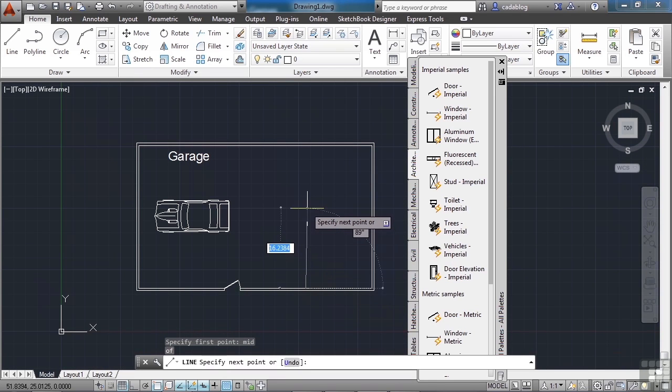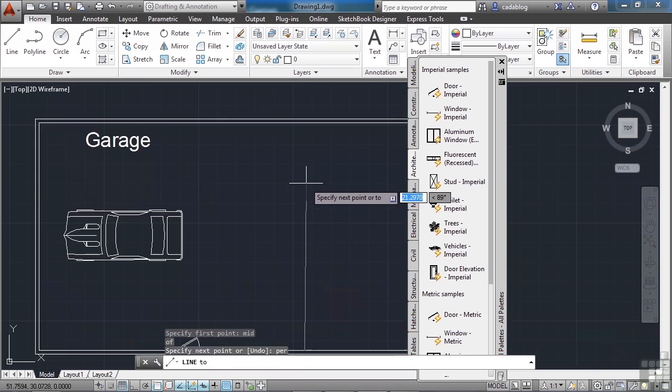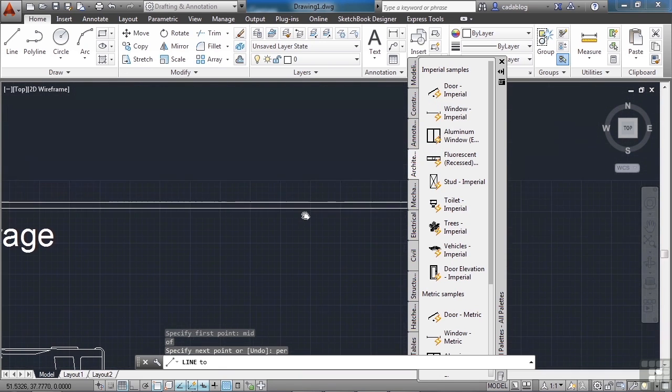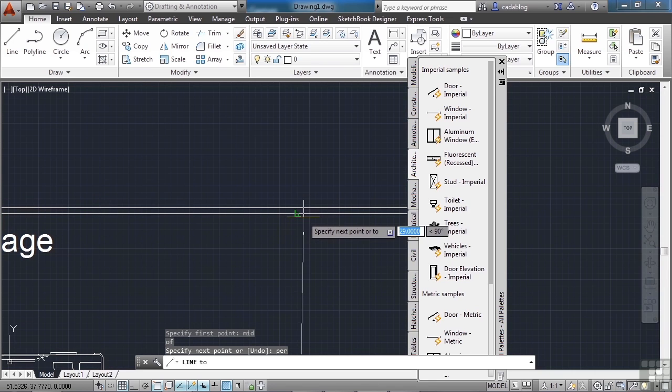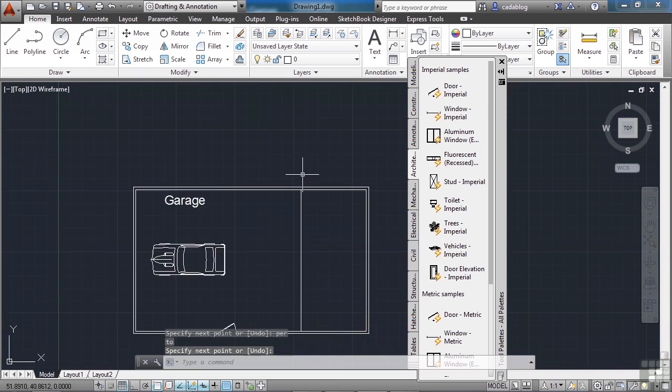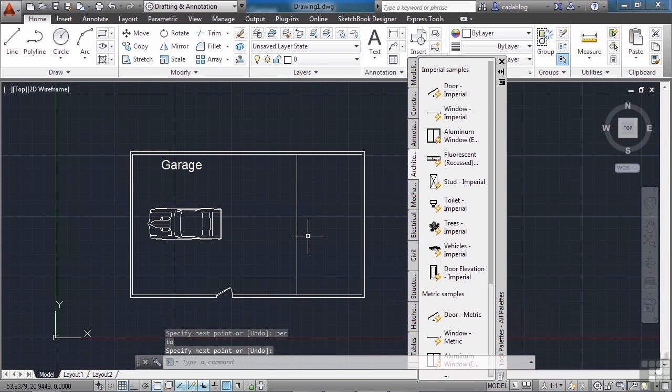and come up here, type in PER. That's an O snap for perpendicular. Press enter. And we're going to zoom in a little. You can even pan. And you see that little right angle looking symbol for the glyph? That's for a perpendicular O-snap glyph. Left click. Press enter or escape to finish your command. And you just drew a line.